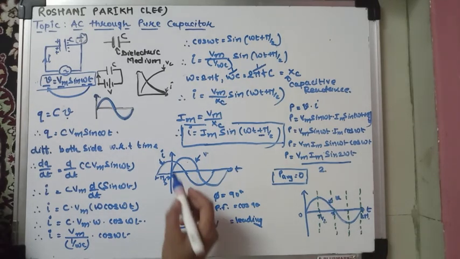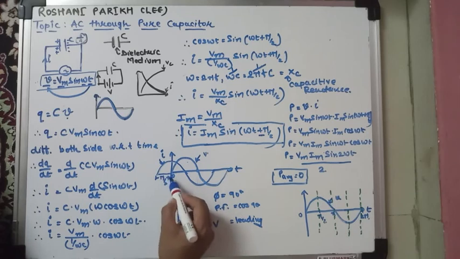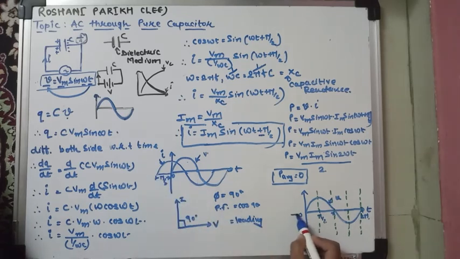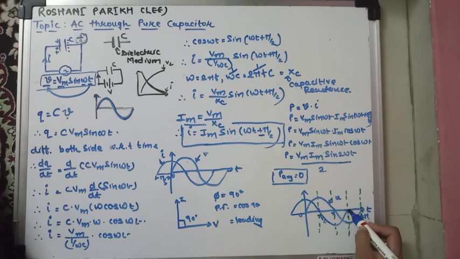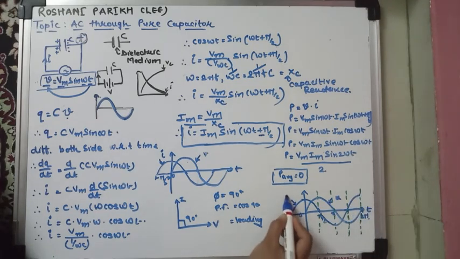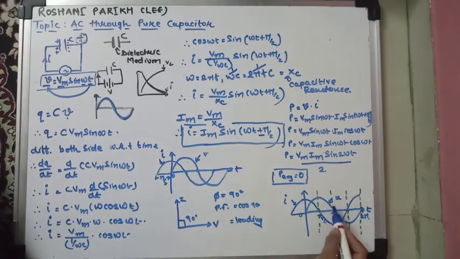Now as we know that current leads at the angle of 90 degree, means current क्या होगा, 90 डिग्री आगे से चालू होगा. तो साइकिल कुछ इस तरह की होगी. It is the waveform for the current. Now what is the power? So power means product of voltage and current.